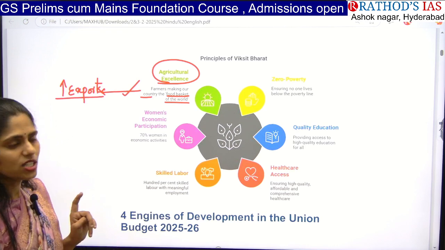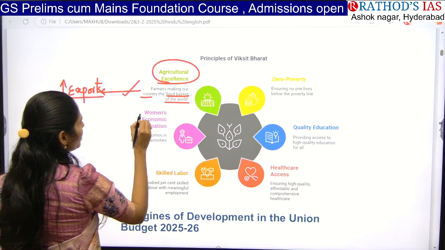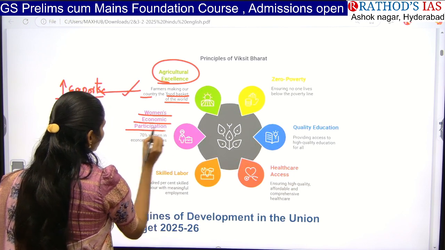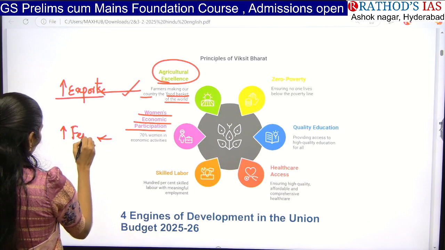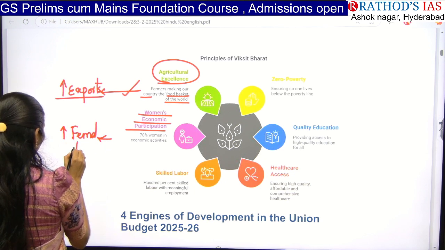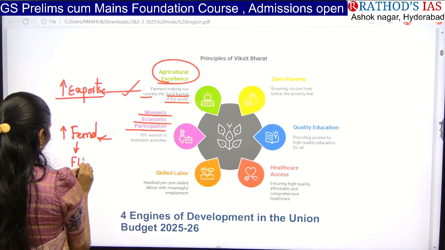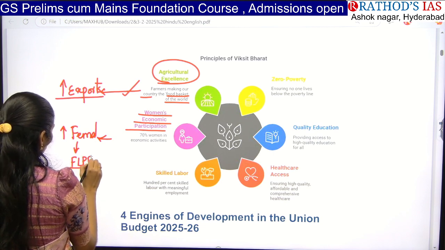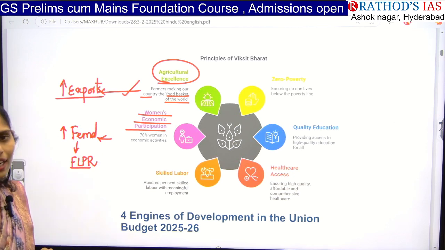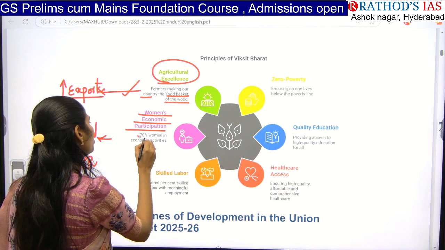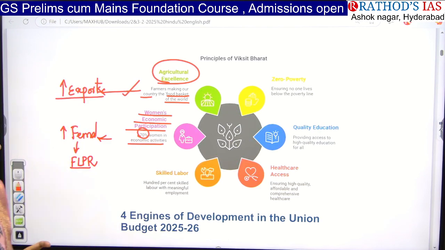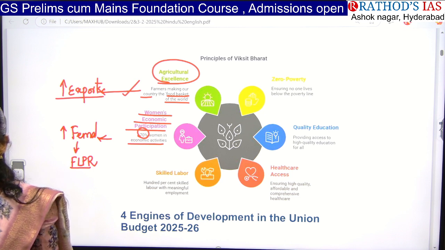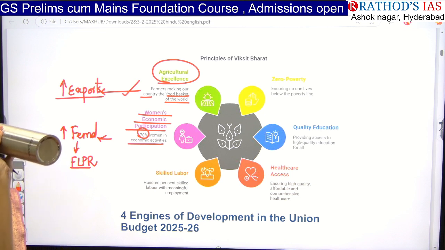And next one is we are focusing on women's economic participation. That means we have to increase female participation in the labor force. That means the female labor force participation ratio should be increased. Okay, and the target here is 70% of women in economic activities. So here you can recall the recent survey report.